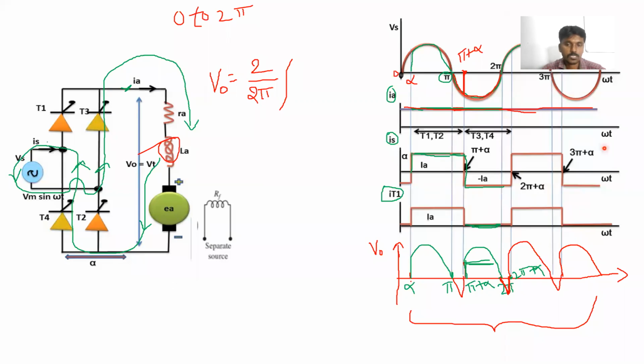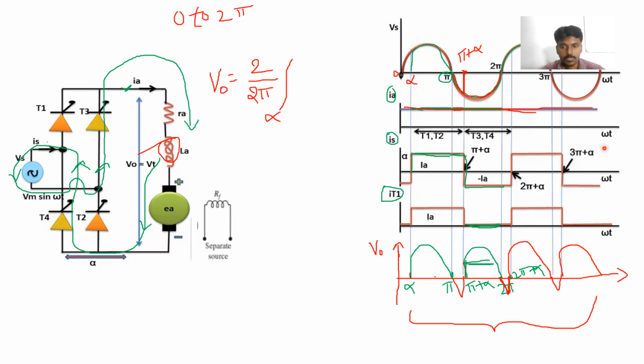From where is the output voltage present? Alpha से start हुआ ना? Is it right or not? The output voltage started from alpha. So the limits we have taken from alpha.